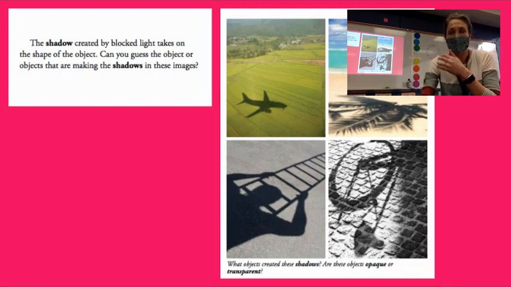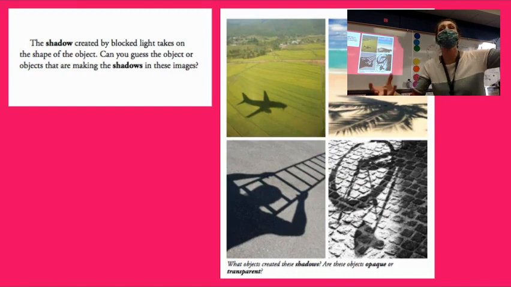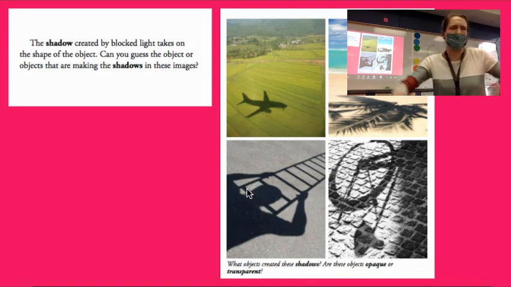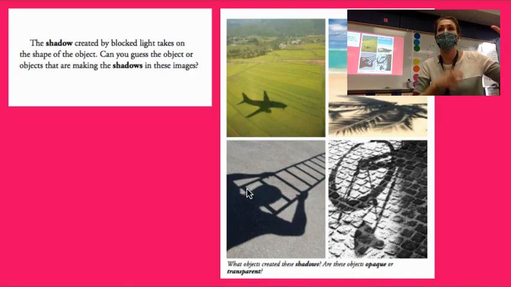This second picture, this is where I need to be right now. What is creating that shadow? A palm tree. Again, the sun is in the sky. The sun cannot reach the ground because that palm tree is in the way. That opaque object is in the way, creating a palm tree shadow. The next one is a person with a ladder. Very good. The person is in the way, and the light is not able to make it to the ground. It is blocked by the person.